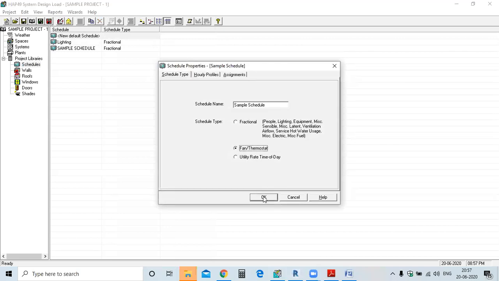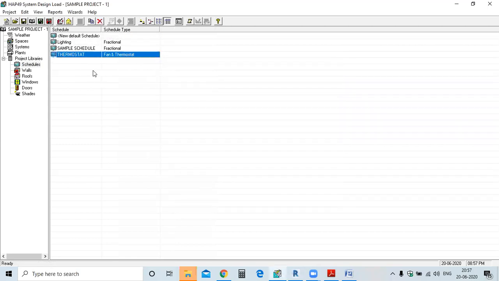For the Panther thermostat, add the thermostat here. Okay, click OK. Panther thermostat, now going to the system.